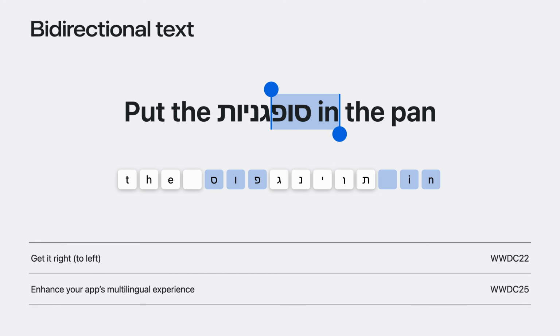To learn more about localizing your app for bidirectional text, check out the Get It Right to Left session from WWDC25 and this year's Enhance Your App's Multilingual Experience session.